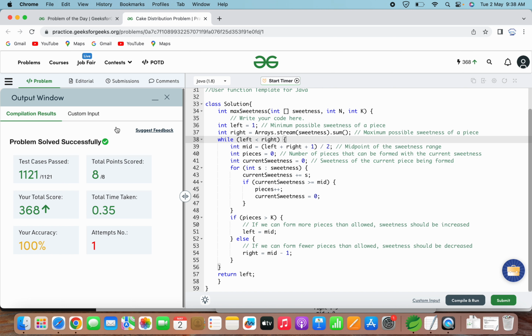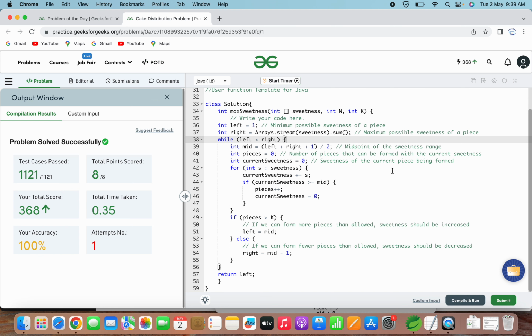Okay, because we are trying to find the optimum value of the sweetness in the range between 1 and the summation of all the sweetness values in the cake. For each iteration in the binary search, the algorithm calculates the number of pieces that can be formed with the current sweetness level. This requires traversing through all the cake chunks, which takes big O of n time. Therefore, the total complexity of the algorithm is big O of n log s.